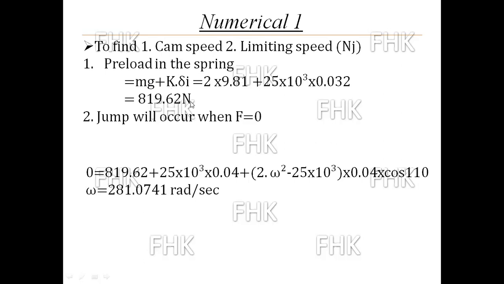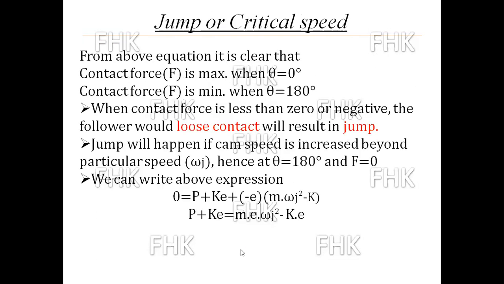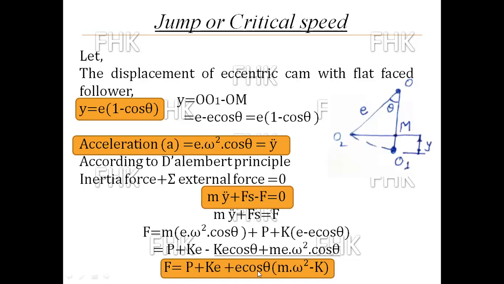So you are getting the value here, 890.62 Newton. Jump will occur when F is equal to 0. So I put the value of F as 0 in this equation. You have to use this equation: P plus k e plus e cos theta, m omega square minus k. Here F is equal to 0.